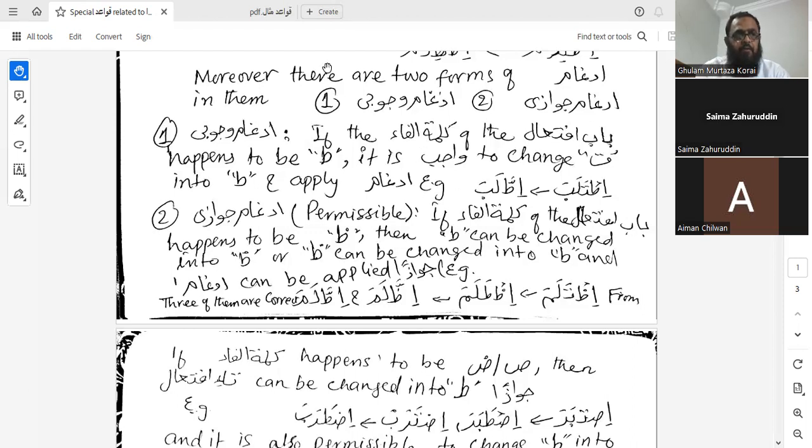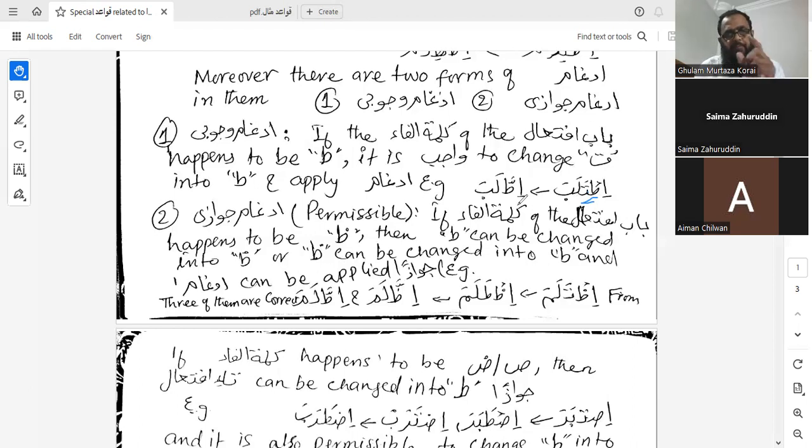See over here, from it talaba: ta comes at the place of kalimatul fa in bab iftial. Now the ta of bab iftial is going to be changed to ta, so it will be it talaba. Now idgham is mandatory, so it will be it talaba. This is the example of idgham wujubi.